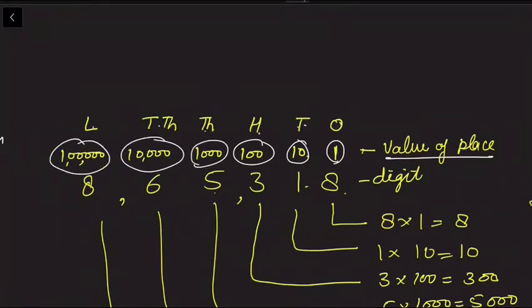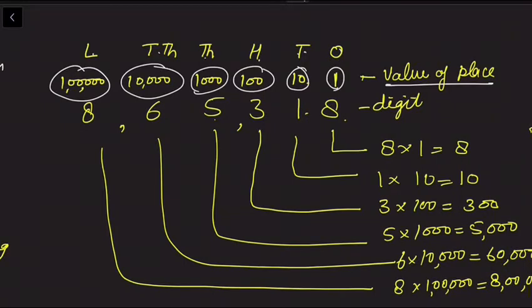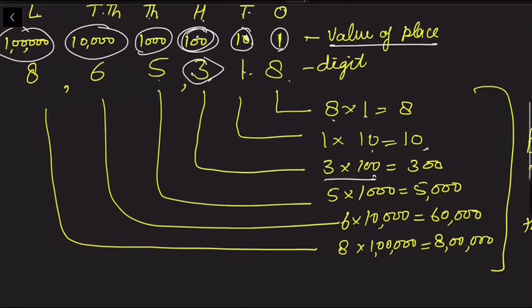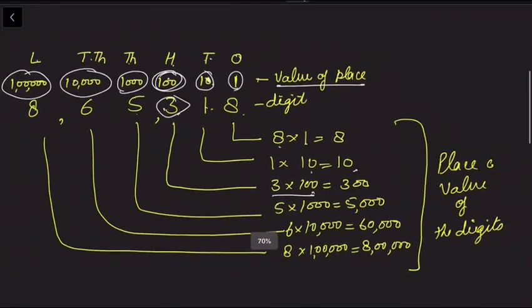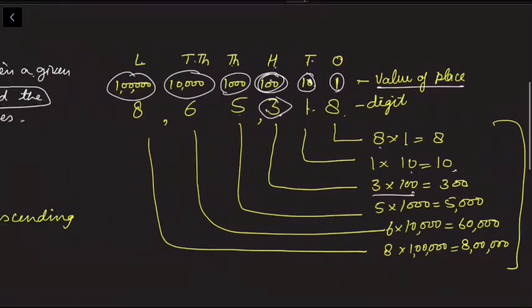If we want the place value of 3, then it is 3 into 100. We find 8 into 1 is equal to 8, 1 into 10 is equal to 10, 3 into 100 is equal to 300. We can find the place value of each and every digit of a number.